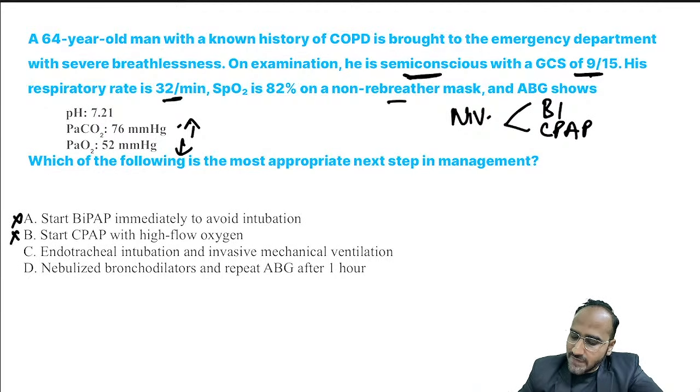Okay. So now we are left with what? Nebulized bronchodilators. You cannot go for nebulized bronchodilators when a patient is in respiratory distress. Immediately you go for endotracheal intubation with mechanical ventilation. So the answer over here is endotracheal intubation with mechanical ventilation.